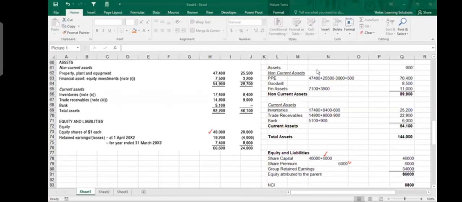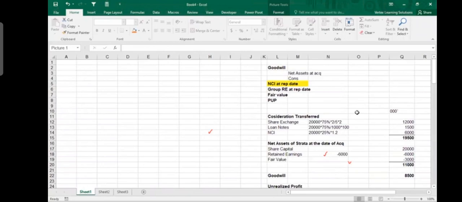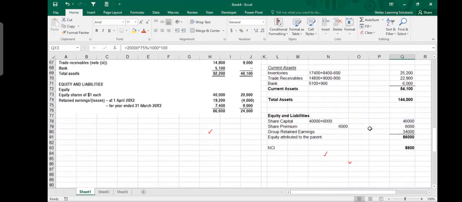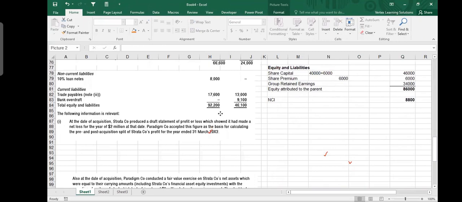And please do not forget that your consideration consisted of two parts. Your consideration consisted of share exchange, this 12 million, 6 million capital, 6 million premium, which you just recorded. There were loan notes also, and these loan notes were also not recorded. If you see the non-current liabilities, it says loan notes 8 million. This is without that 1500. So you need to add that 1500 of consideration. When you purchase a company, you give loan notes. It was not included, so you should add that also. Anyways, the structure is first I show my capital, which belongs to the parent. Then I show my NCI, which is 8.8 million.